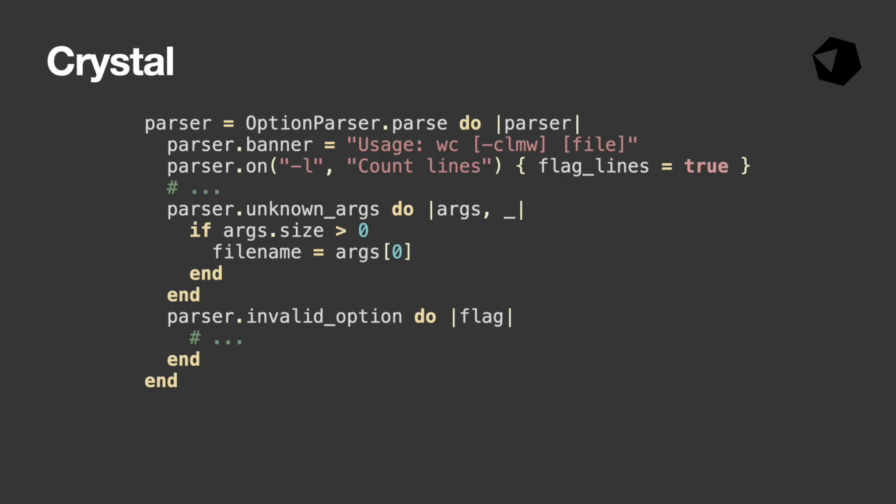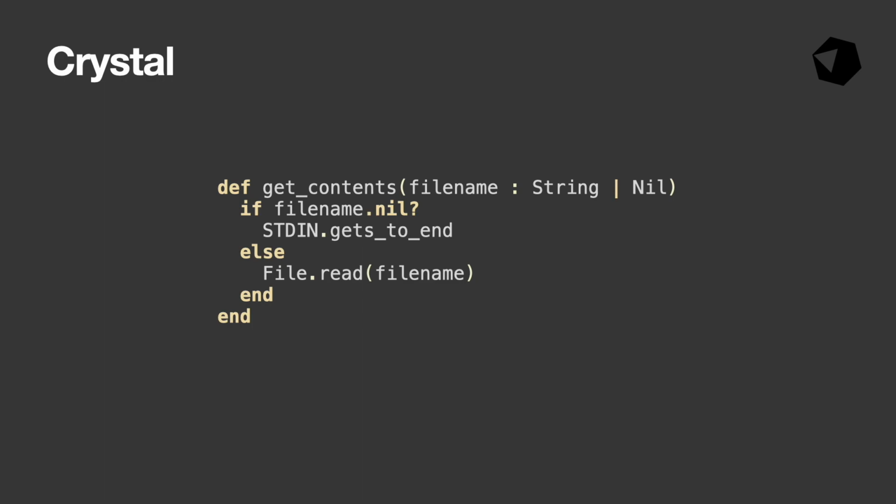I think this caused the Crystal implementation to be the most resilient one. It was the first language I implemented for this challenge and it set the bar high. I did find a from stdio function in the documentation that sounded promising, but the link was broken, so I found gets to end via Google. Note the gradual typing. I've omitted a return type here. Not intentionally, I think I just forgot.